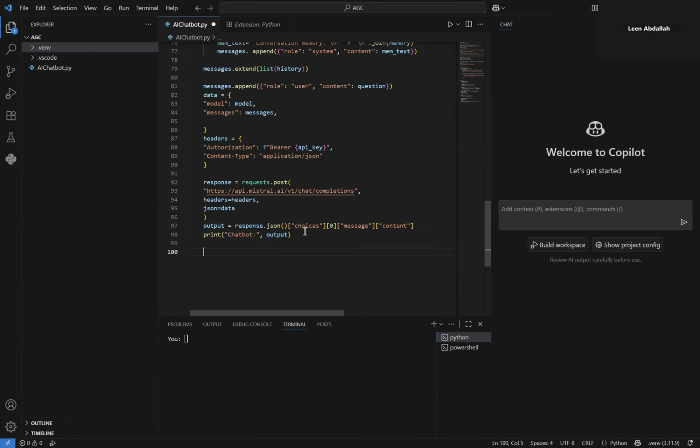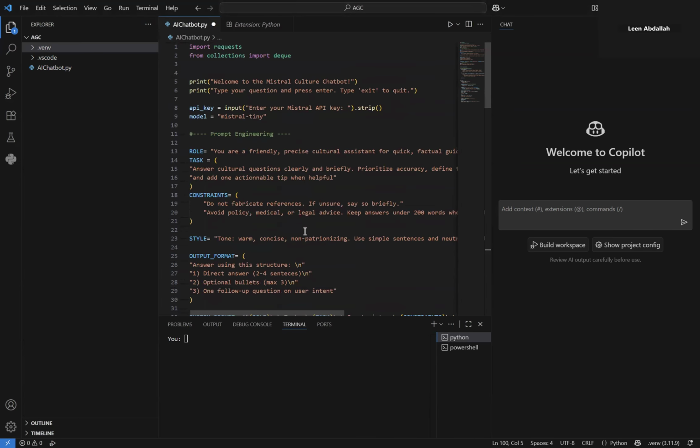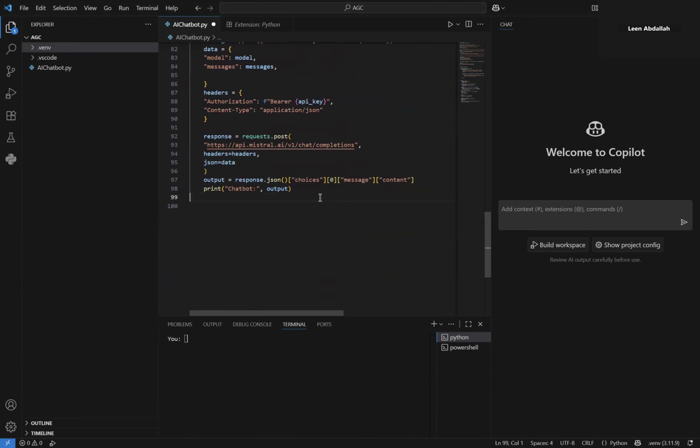Now, why am I doing this? Because later on, we said that we're saving in the history variable the last chats that happened between the bot and the user. So after printing the output, I'm going to save them in my history.